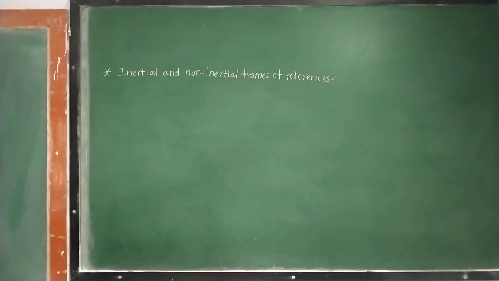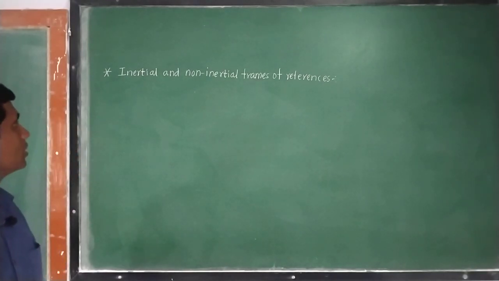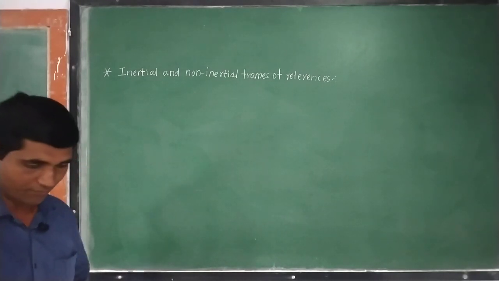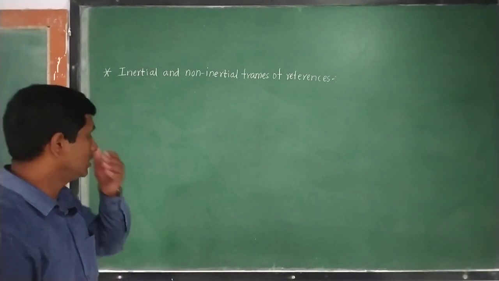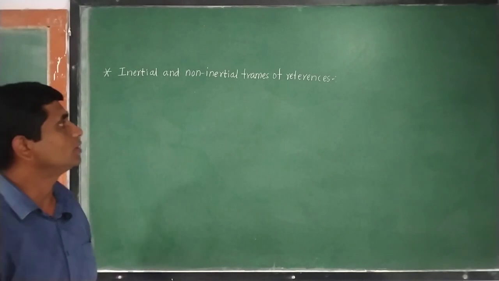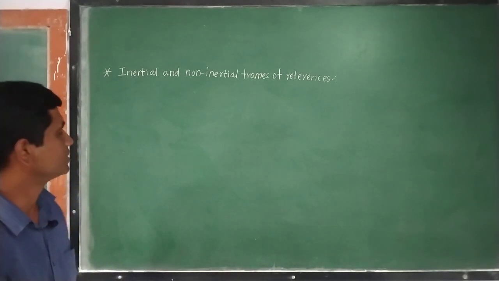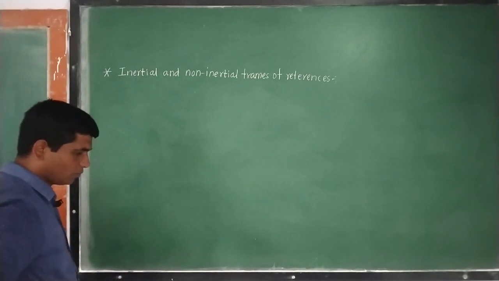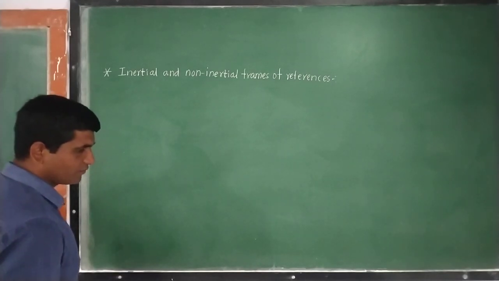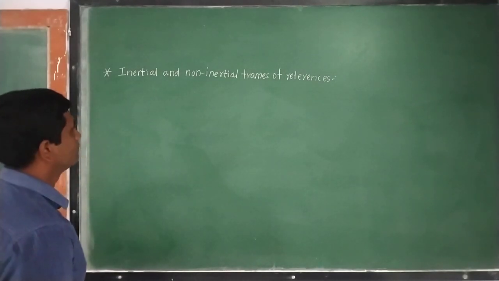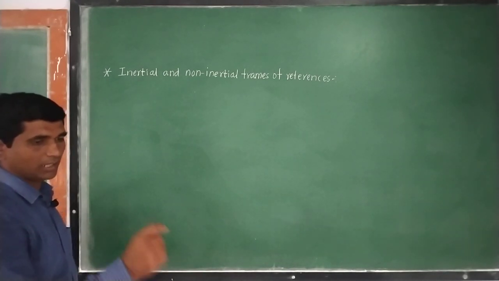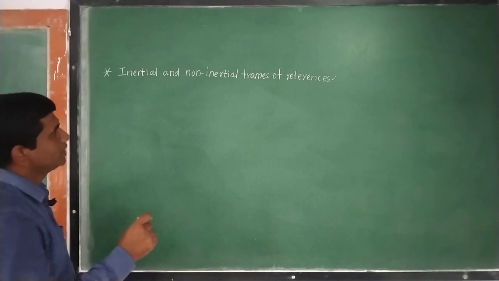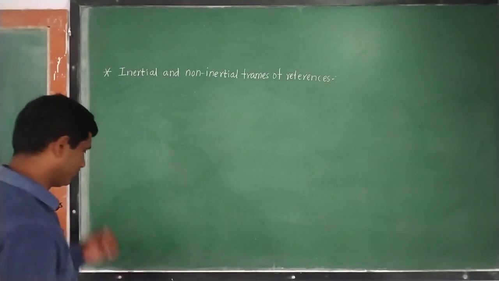Today we will be discussing some of these forces which actually occur in these types of reference frames. Basically there are two reference frames. One is called the inertial frame of reference and the second one is called the non-inertial frame of reference. Let me first tell you the difference between them, and based on that we will consider some examples of inertial and non-inertial frames of reference.